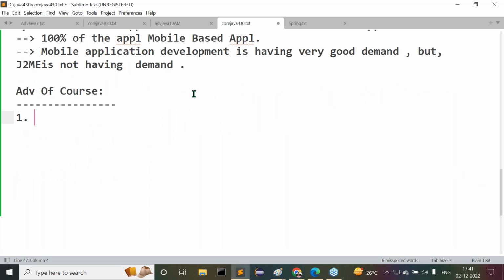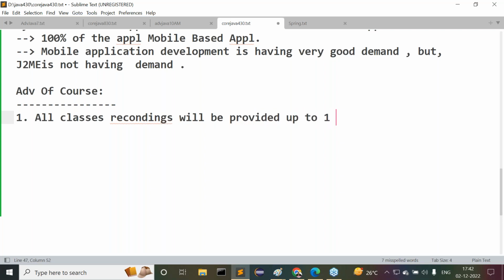Observe carefully. The first one is a very good advantage for all of you guys. All classes or recordings will be provided for up to 1 year. Officially we are giving that boundary of up to 1 year, but you can get access for more than 1 year.